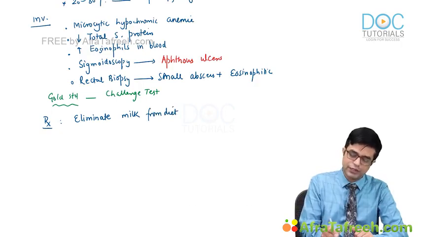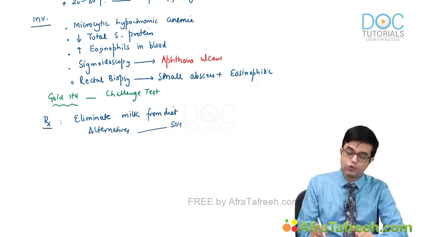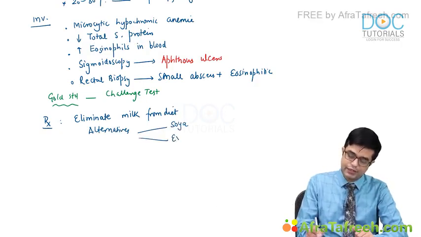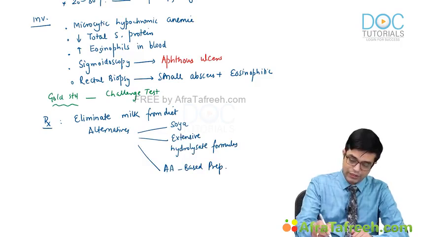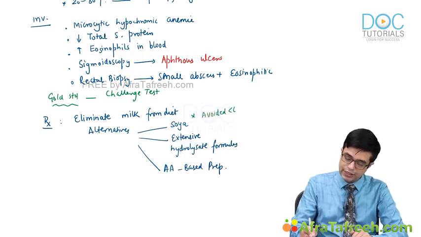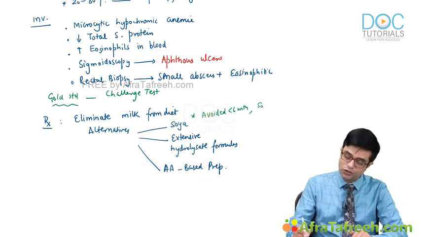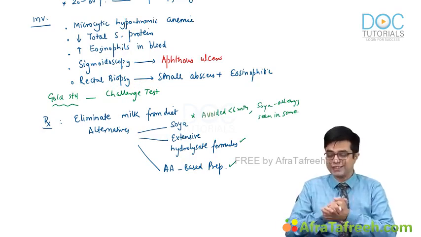What are the alternatives to milk that you can use? The alternatives can include soya-based products, extensive hydrolysate formulas, and amino acid based preparations. But soya milk is avoided below 6 months of age, and soya allergy is also common, unfortunately, in some of these individuals, and so you cannot use them. Extensive hydrolysate formulas and amino acid based preparations are the ones which are actually used, but they are costly.